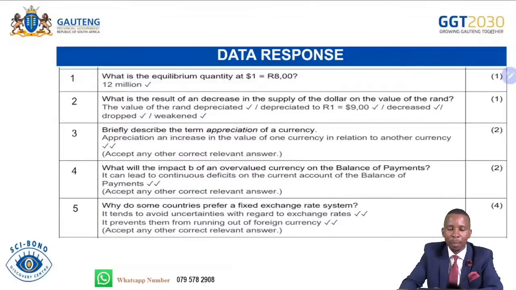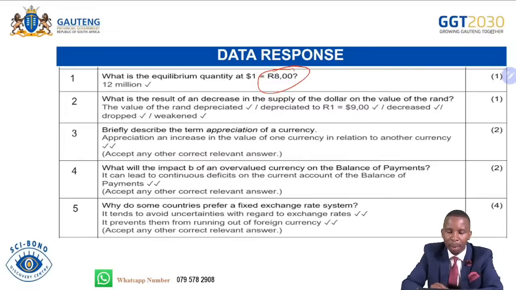What is the equilibrium quantity? The equilibrium quantity in there, what is it? It equals 8 rand to $1. And then what is the result of the decrease in the supply of dollars on the value of rand? If the supply of dollars is decreasing, the value of rand depreciated to 9 rand to $1; it decreased, dropped, or weakened.